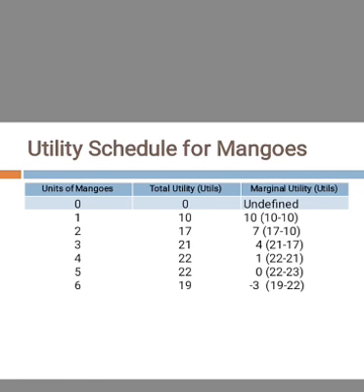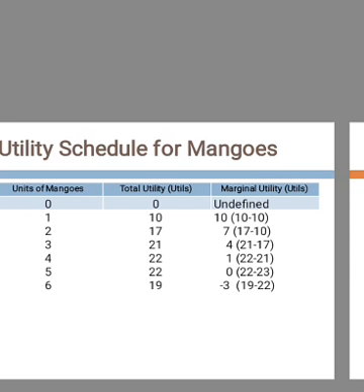Here we can see an example, that is utility schedule for mangoes. Here we can say that when a person consumes 2 units of mangoes, his total utility is 17 and his marginal utility is 7. Here we can say that when he consumes more and more units of mangoes, his marginal utility is decreasing and becomes negative. So up to the 4th unit of consumption, the marginal utility is positive. And in the 5th unit of consumption, the marginal utility is 0. And when he consumes 6 units of mangoes, his marginal utility is negative 3. So in this particular example, we can see positive, negative and 0 marginal utility.